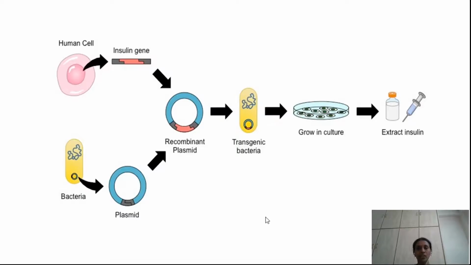That is the production of human insulin. We all know that diabetic patients are increasing day by day. Every family has a diabetic patient. So, to overcome the needs of insulin, scientists have used this biotechnology to produce insulin hormone.